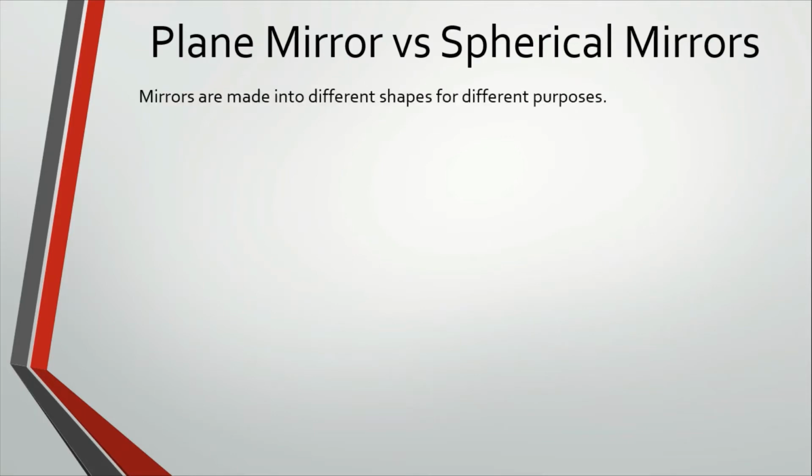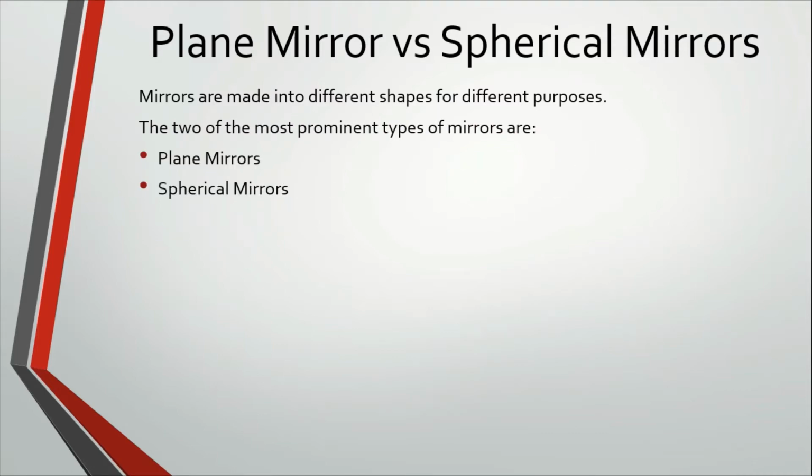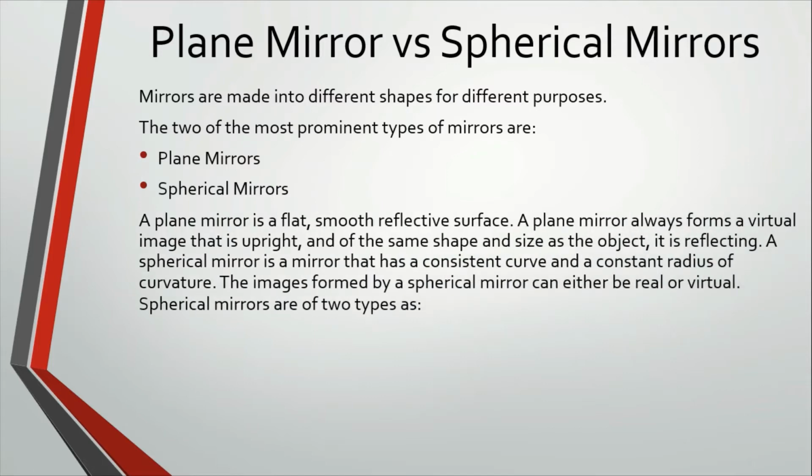Plane mirror versus spherical mirrors. Mirrors are made into different shapes for different purposes. The two most prominent types of mirrors are plane mirrors and spherical mirrors. A plane mirror is a flat, smooth, reflective surface. A plane mirror always forms a virtual image that is upright and the same shape and size as the object